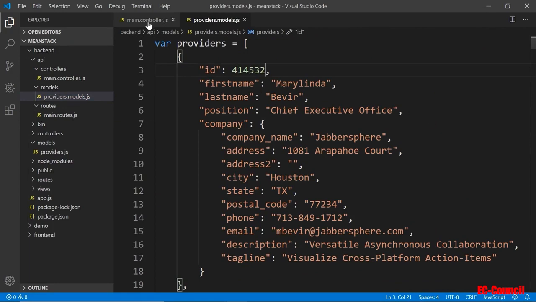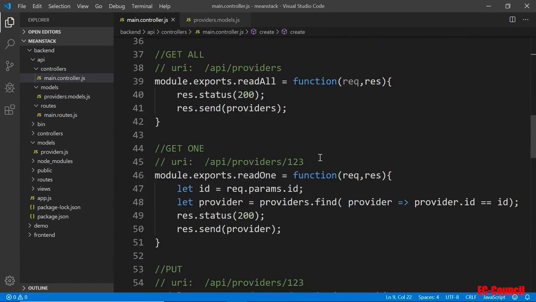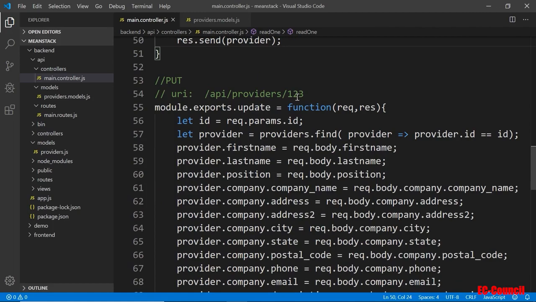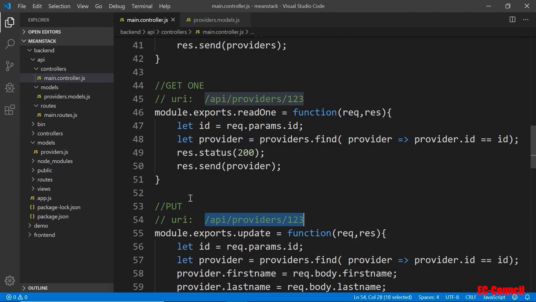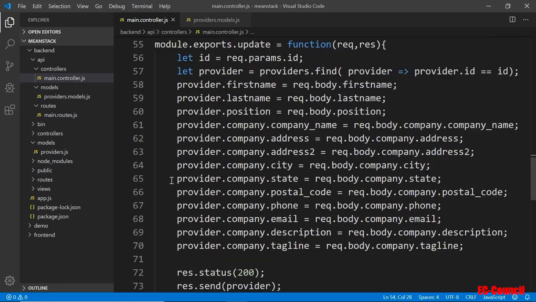Now the next test we're going to perform is like the get only one. When we get one, let's go back down here, we're going to pass in an ID, an existing ID. If there's no ID in there, then it's going to provide a provider. If you cannot find it, probably empty data. And for the put, it's to update an existing user or client with an ID, right? So again, the API here is the same as the get, except it's a different method here, get versus put. Okay, and then we're going to update the data. Once we update it, any changes to the body of the provider will be updated to that provider, and then we'll send that result back.